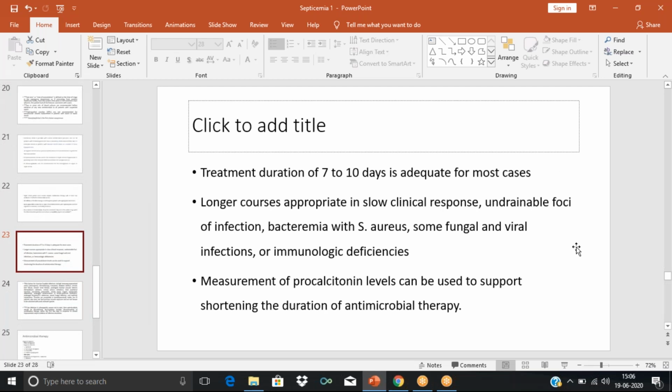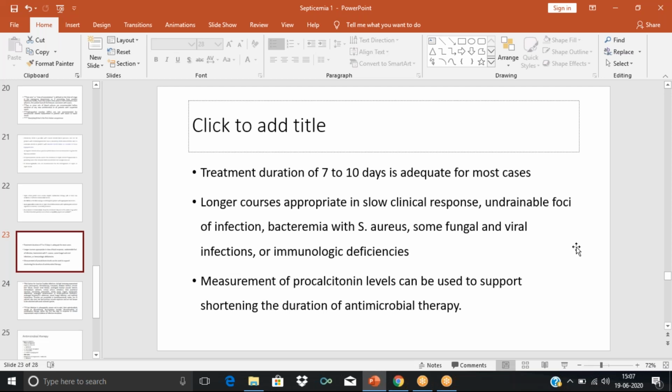Then duration of treatment. The duration of treatment is around 7 to 10 days for most of the cases. Then in case the patient is not responding or a very slow clinical response is shown. Clinical response means the symptoms of the infection, such as fever, chills, sweating, all those things will be reducing. So that is clinical response. If the patient is showing slow clinical response, that patient may require a longer course.